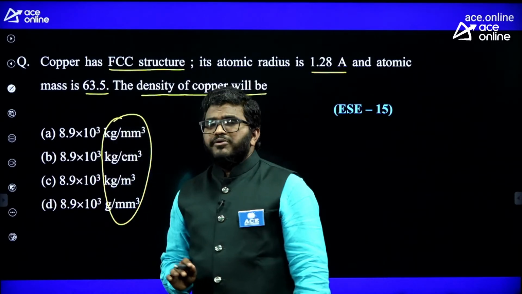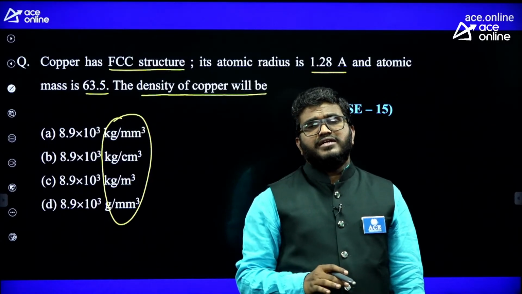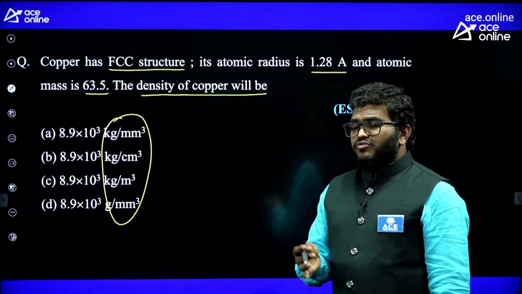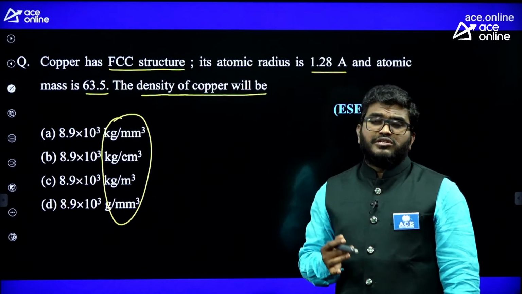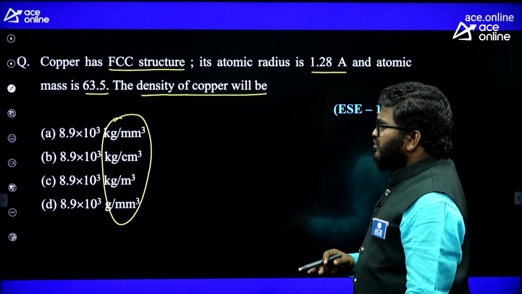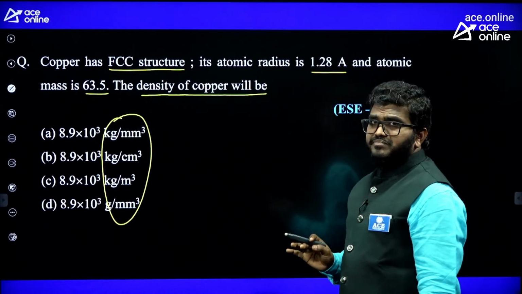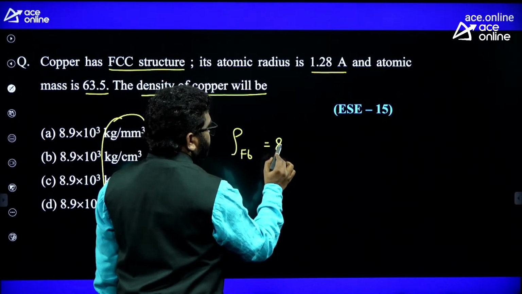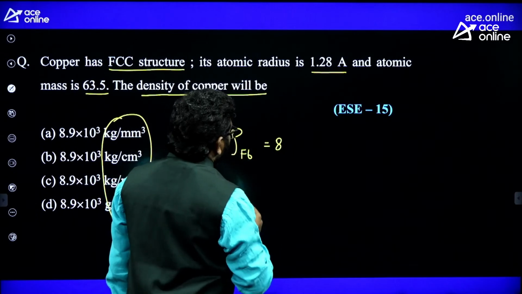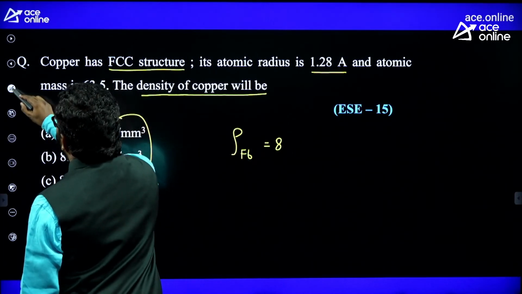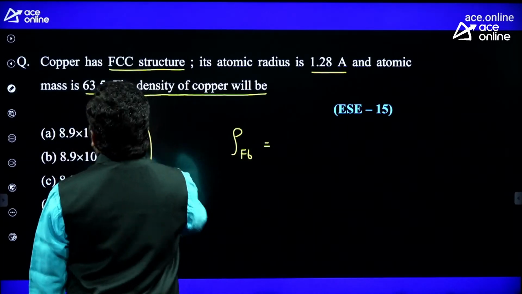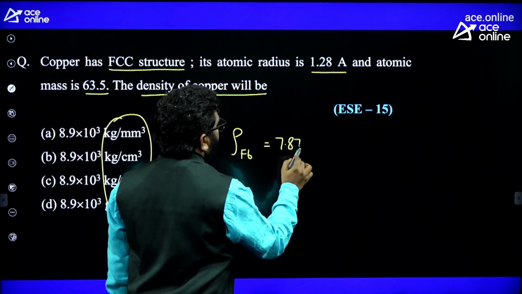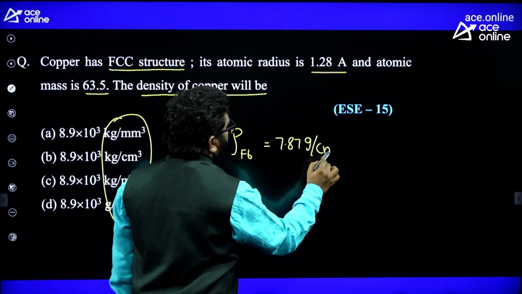This is a very simple question, you no need to calculate. Actually, in ESE, calculator is not allowed. So without using a calculator, you should be able to solve the question. But here, you don't even need to solve it, you will directly get it. Let us consider the density of iron, say 7.87 grams per centimeter cube.